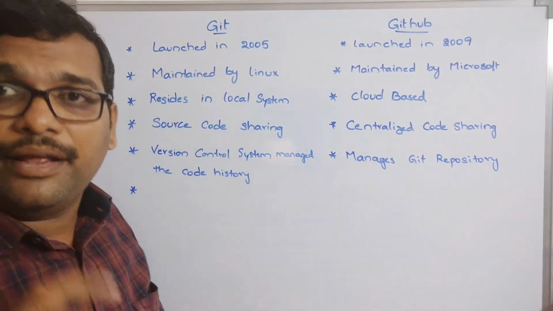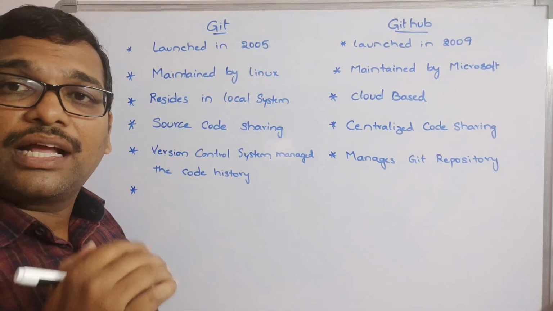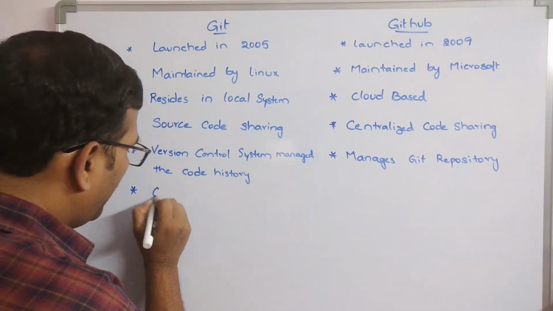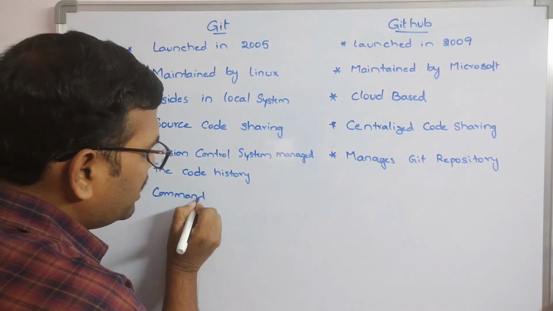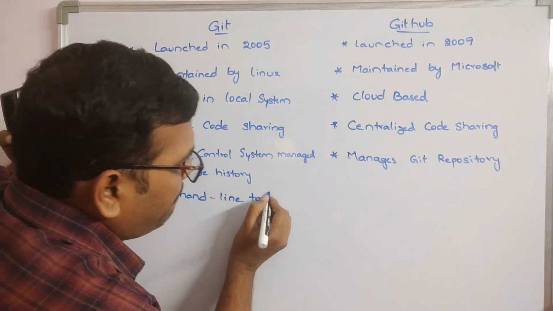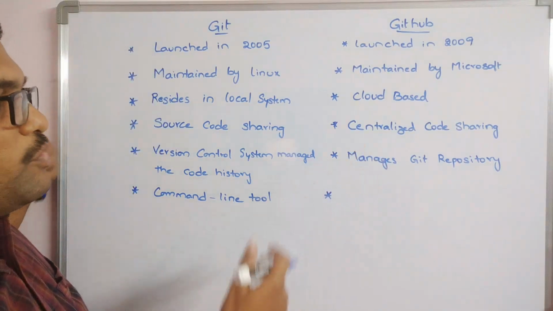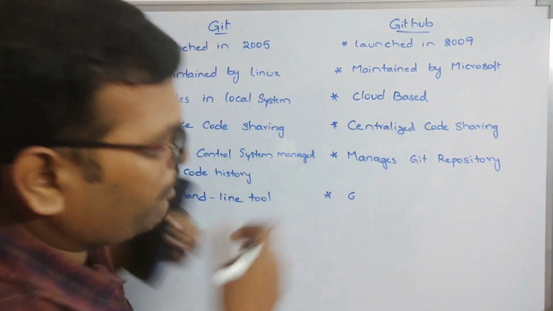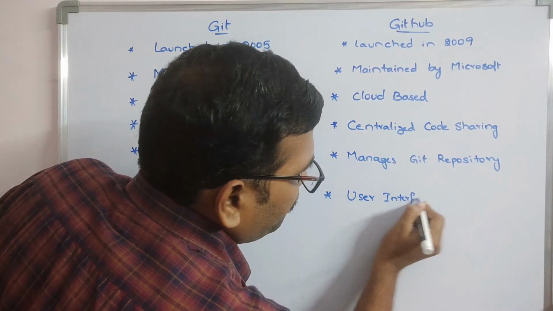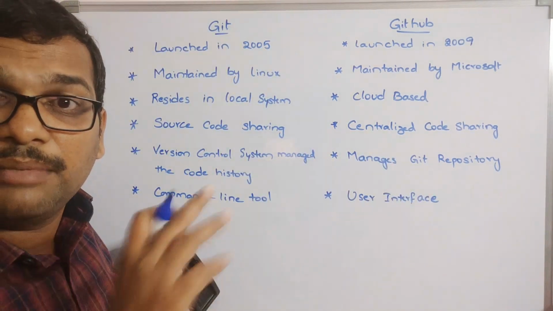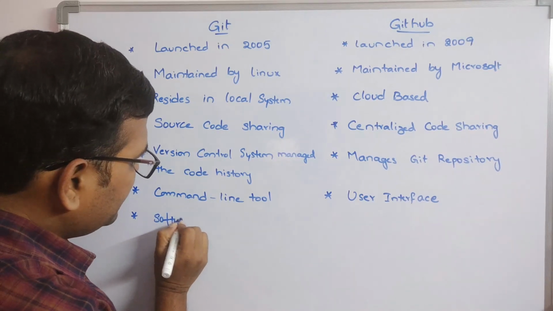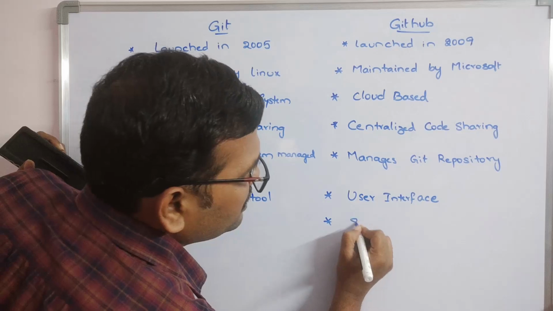And Git comes with a command line. As it was maintained by Linux, the complete actions will be performed with the help of commands. So the main interface is the command line. Git also comes in a graphical form, but it is mainly a command line tool. And GitHub comes with a graphical user interface. It's a website, so it will have a user interface similar to a website. So Git is a software, whereas GitHub is a service.